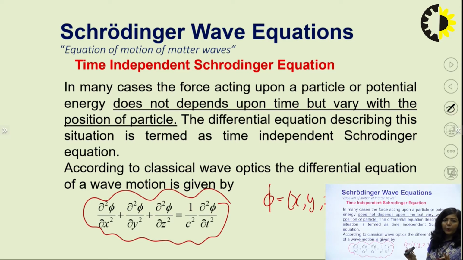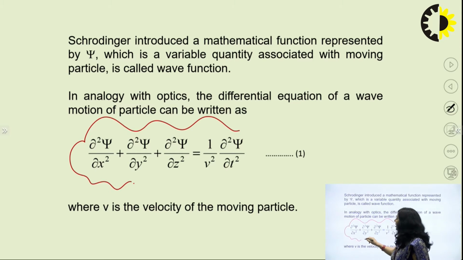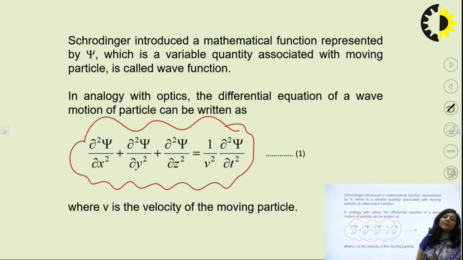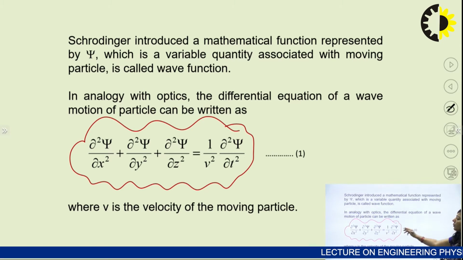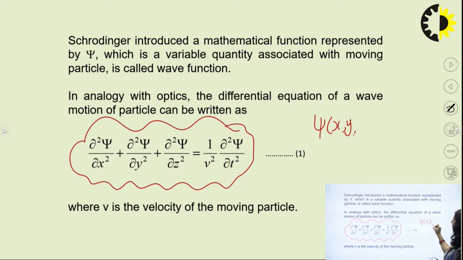So this is a general equation, but Schrodinger proposed that wave equation in terms of wave function psi. So now we are going to write the Schrodinger general wave equation in terms of psi. This is your general Schrodinger wave equation. Del square psi upon del x square plus del square psi upon del y square plus del square psi upon del z square equal to 1 upon v square del square psi upon del t square. In this equation, you can see that psi is a function of x, y, z as well as t.